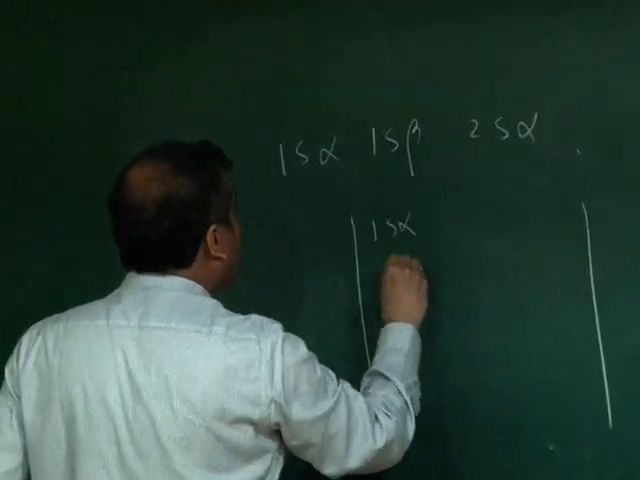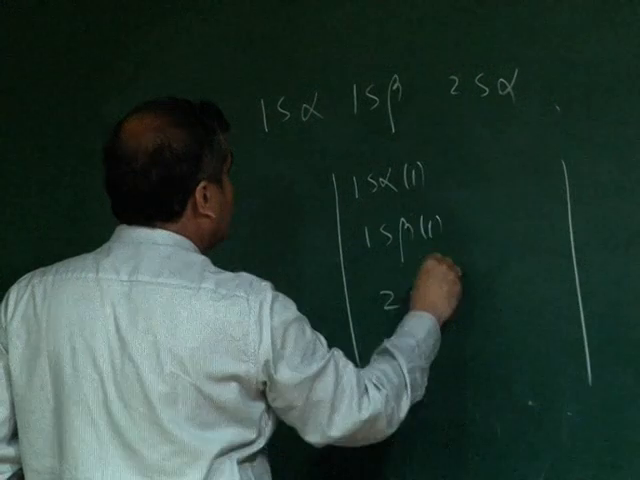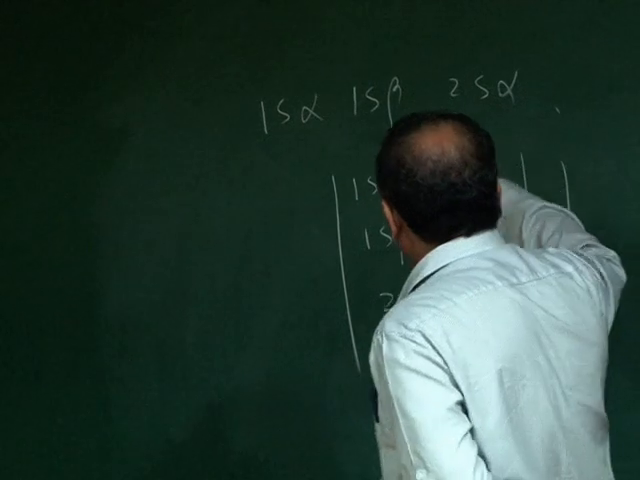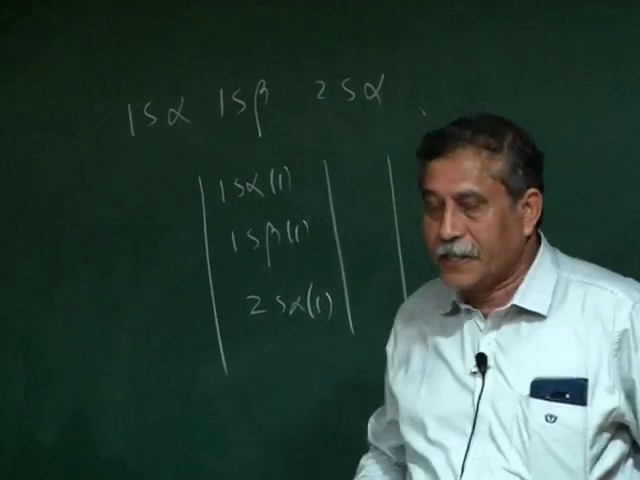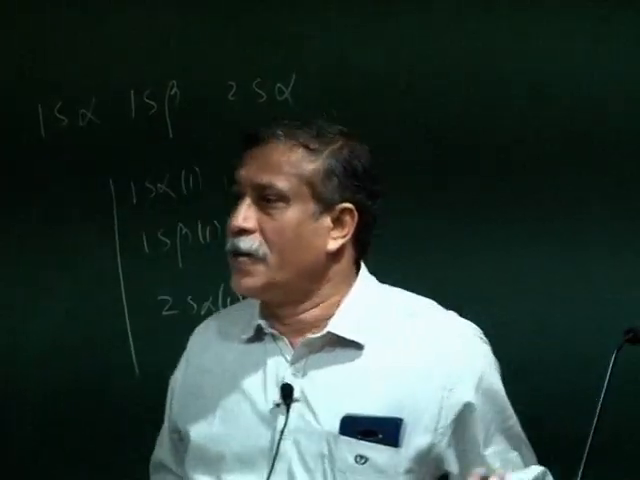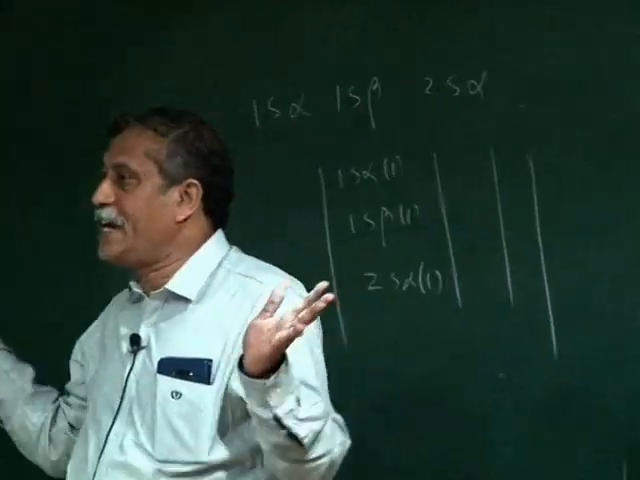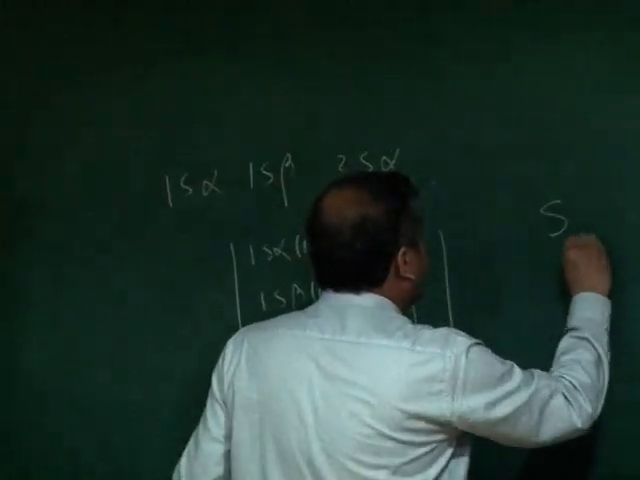So first row is 1s alpha, second is 1s beta, third is 2s alpha. And then this is a column, 1, 1, 1, and similarly write the second and the third column. So 1s alpha 2, 1s beta 2, 2s alpha 2, 1s alpha 3, 1s beta 3, 2s alpha 3. So if I write these 3 rows and 3 columns, it is automatically antisymmetric. As you can see, I don't have to worry about it, because any interchange automatically guarantees that the determinant would change sign. So that's a beautiful idea that John Slater actually gave, and these are called Slater determinants.